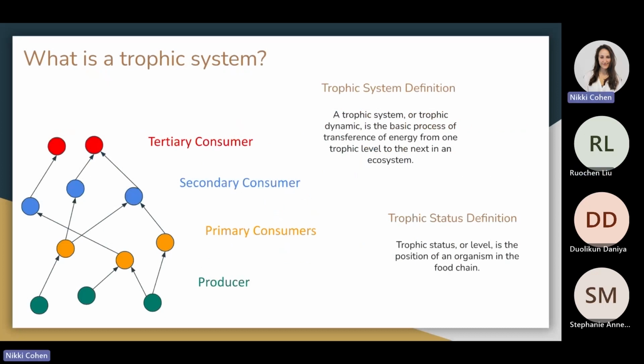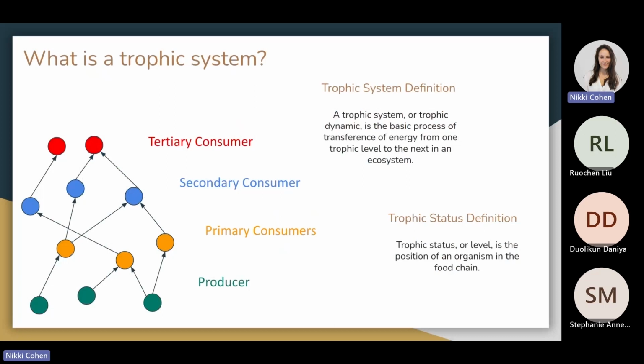A trophic system, or trophic dynamic, is the principle in ecology that allows us to understand the passage of energy within a food web. An organism's trophic status is defined by various terms, including primary producer, primary consumer, secondary consumer, tertiary consumer, and so on, depending on how large that food web is. Primary producers are organisms that obtain their energy from the sunlight and are the first trophic level that we see in this web, those little green dots.